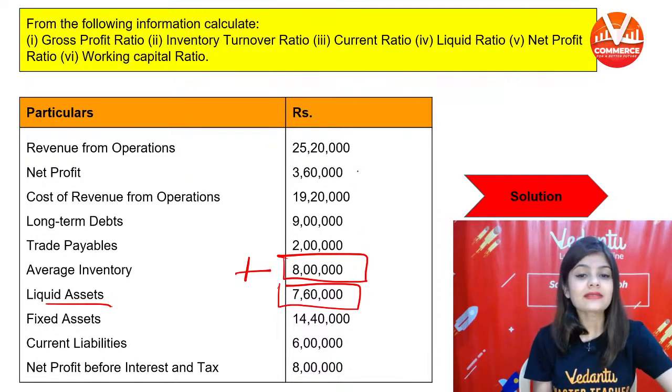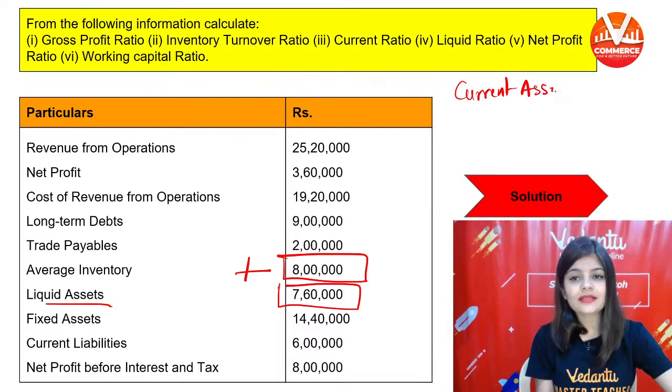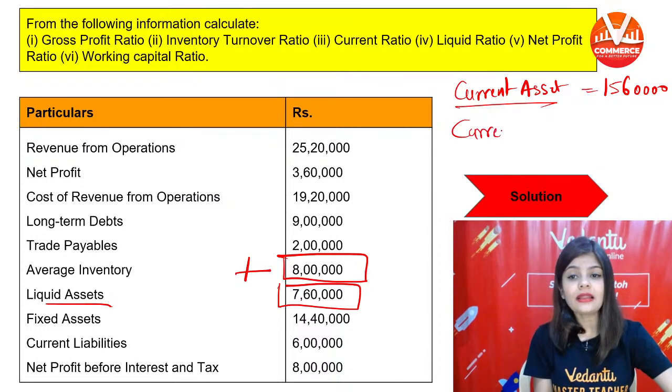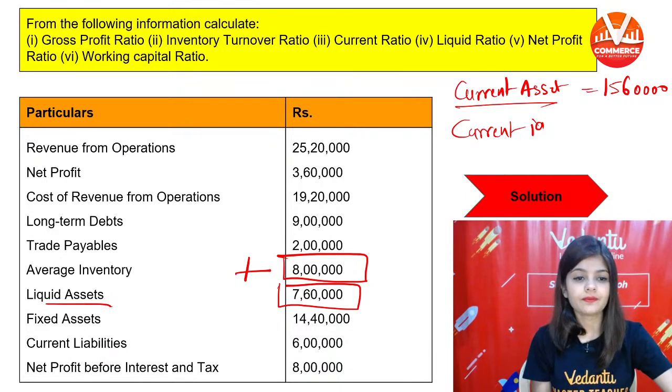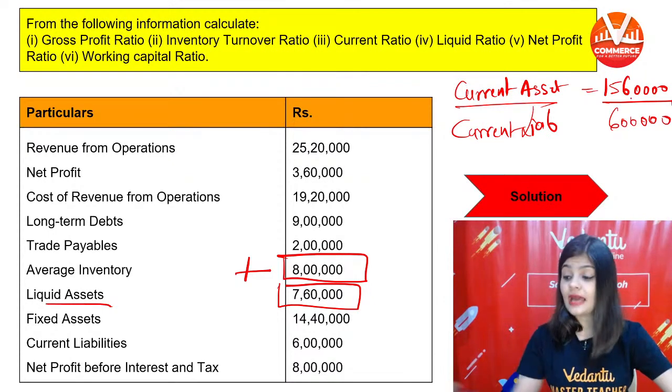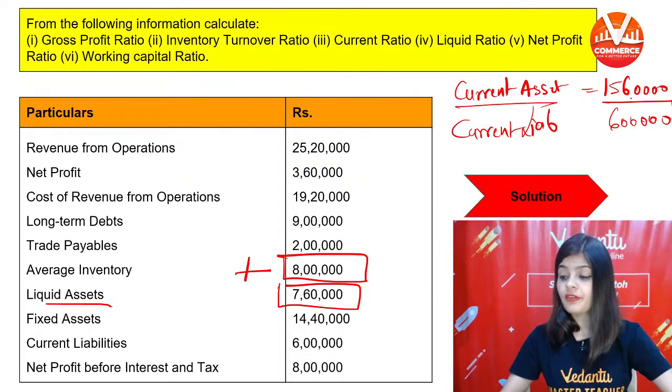So current assets will be 15,60,000 divided by current liability. Current liability is directly given, 6 lakh.